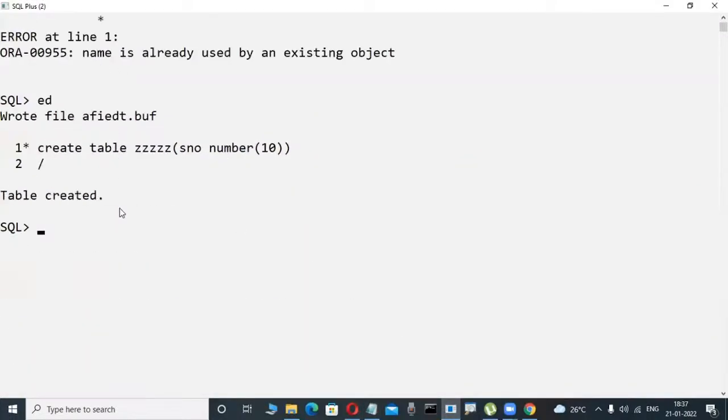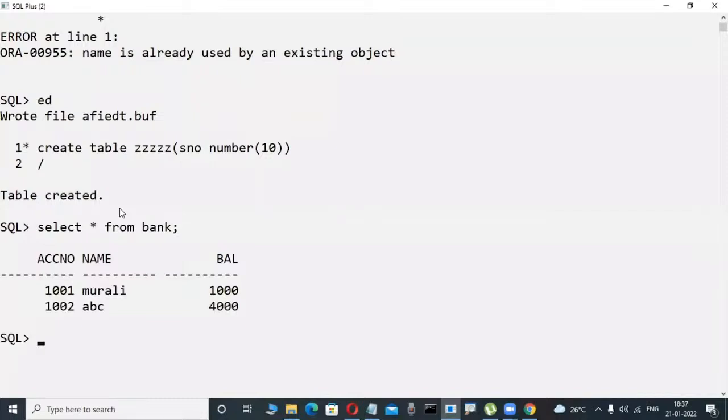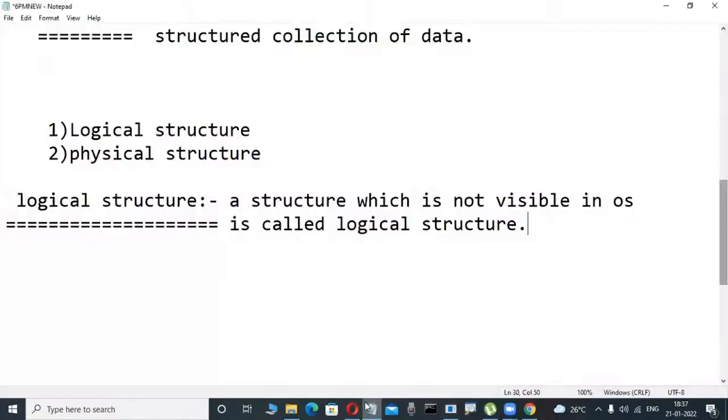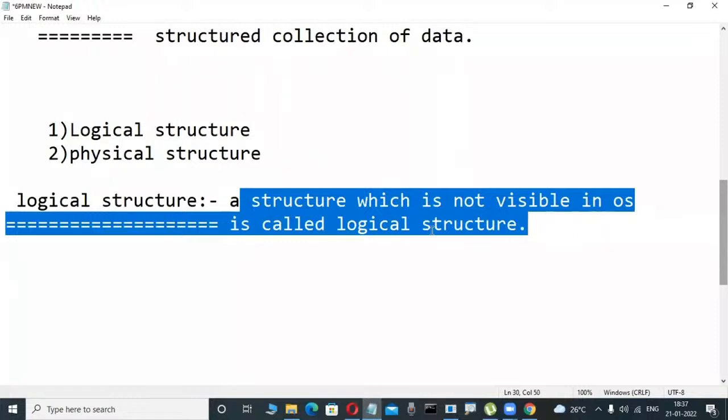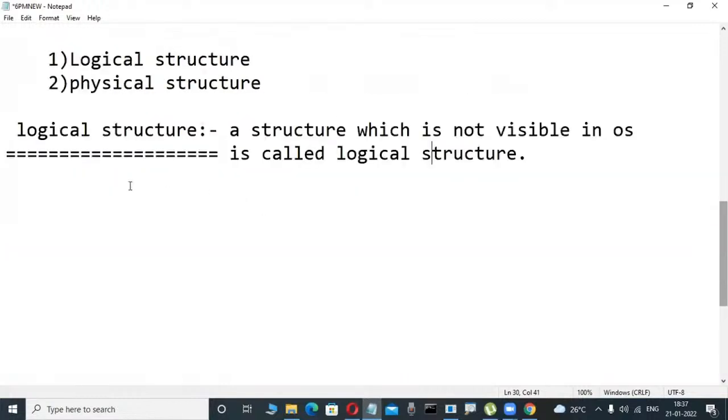This is a database, don't worry. In this database it is visible. So those tables are visible in a database. That is not visible in your C drive, D drive like that. That's why a structure which is not visible in the operating system is called a logical structure. But in this logical structure, developers are working. Suppose I'm a PL/SQL developer, you are a SQL developer, Java developers, .NET developers, Python developers, ETL developers. All these persons are working in the logical structure.